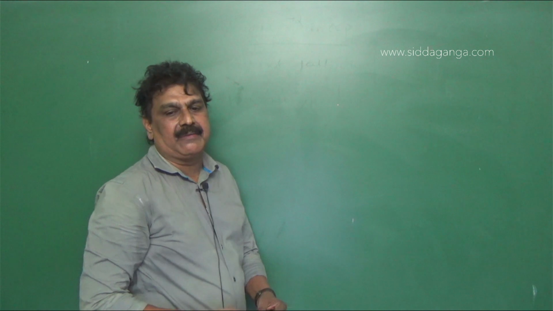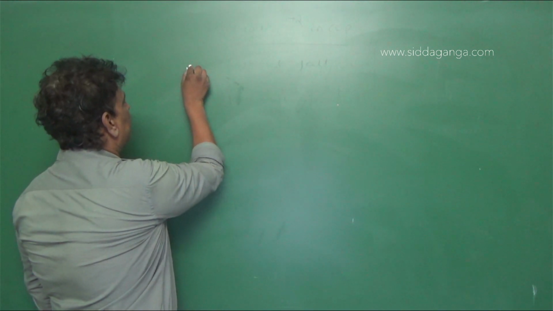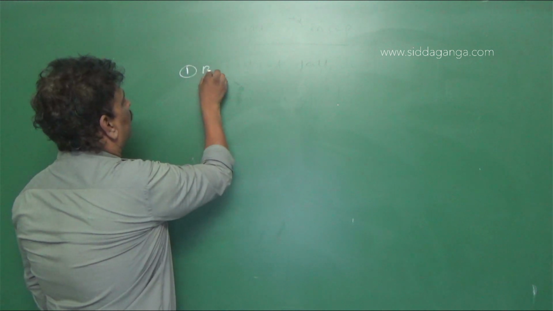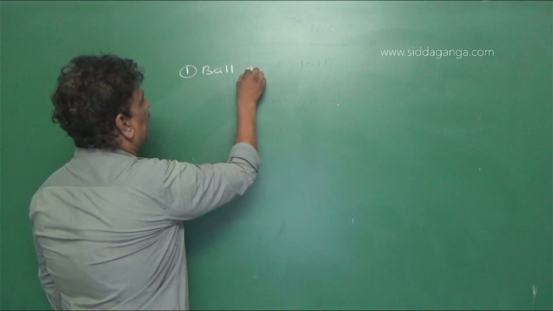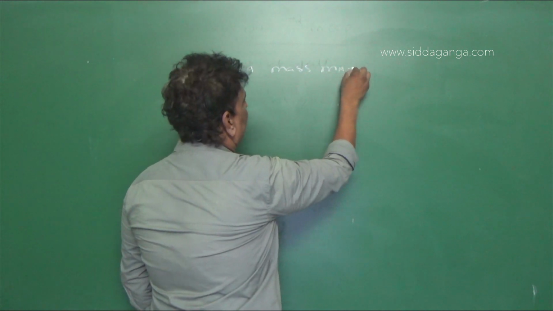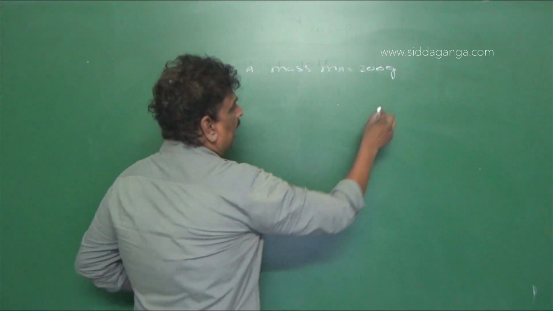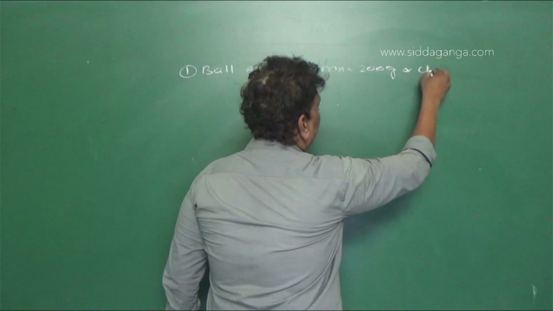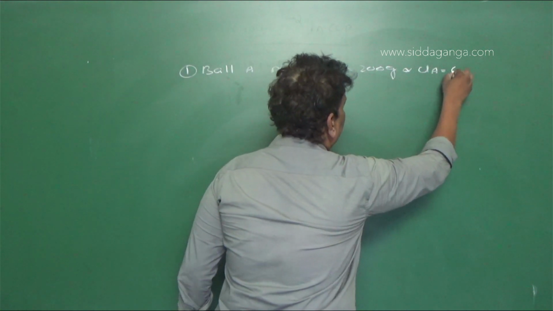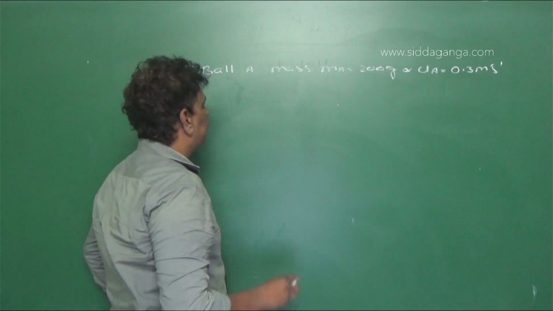Now we have two balls given. One ball A having mass MA is equal to 200 gram and initial velocity UA is equal to 0.3 meter per second.